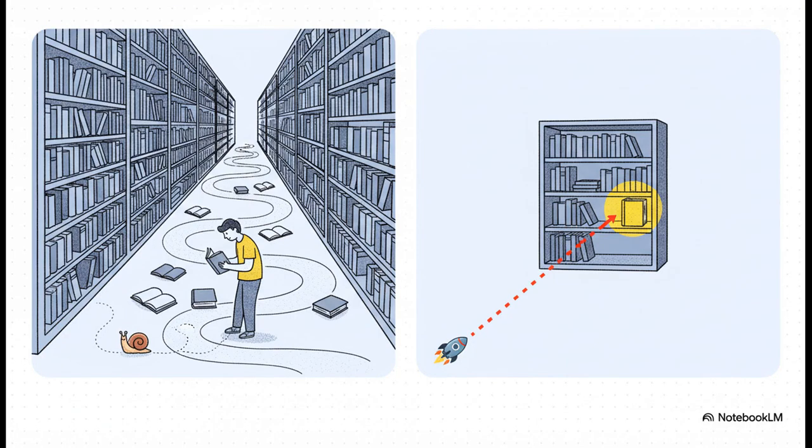Well, the old-fashioned way is, frankly, painful. It's like wandering through a library with no catalog system, checking every single book one by one. But hashing? Hashing is like having a magical GPS that takes you straight to the exact book you need, no matter how huge the library is.